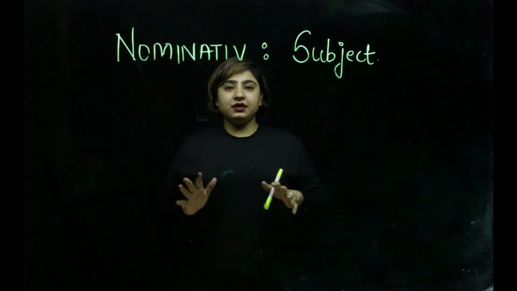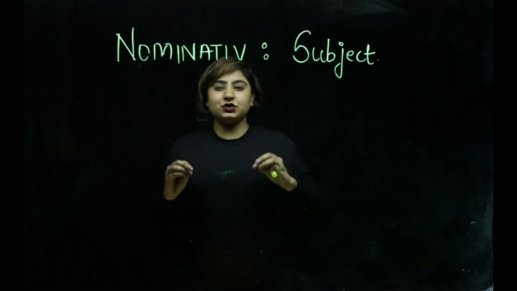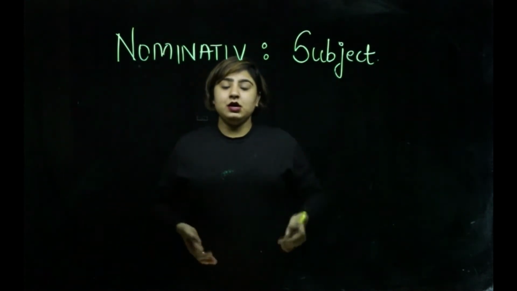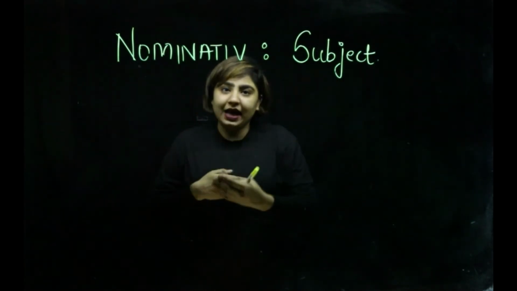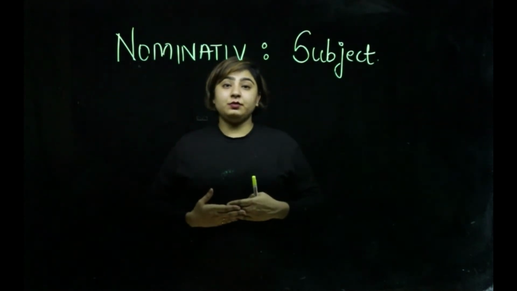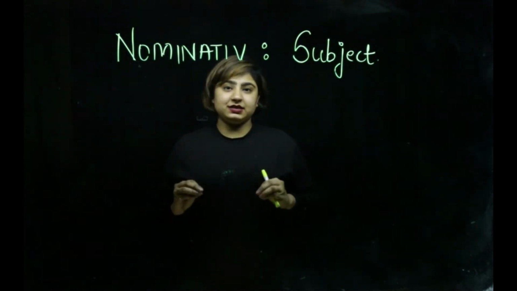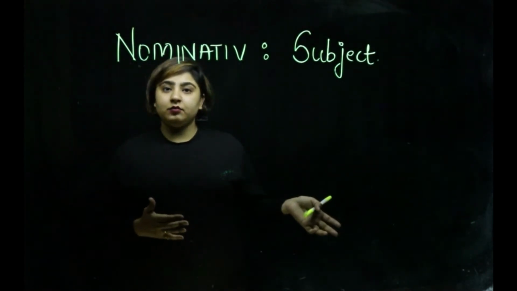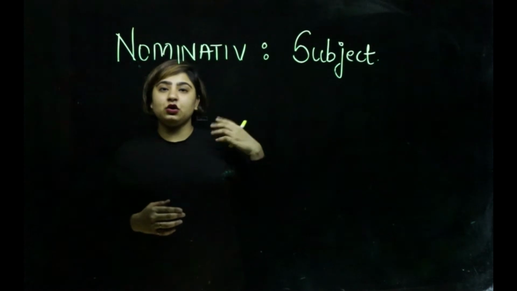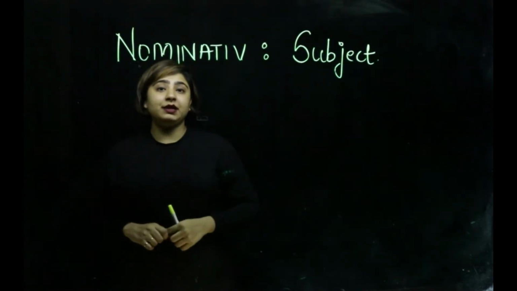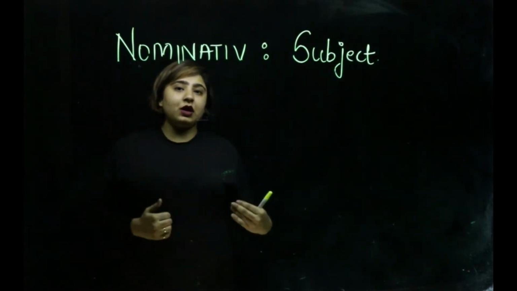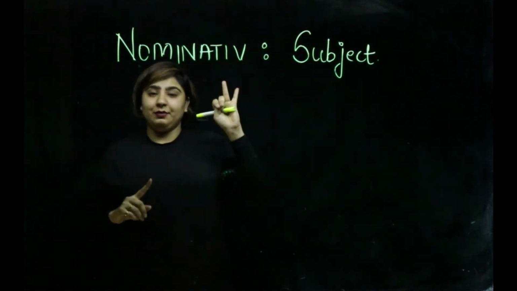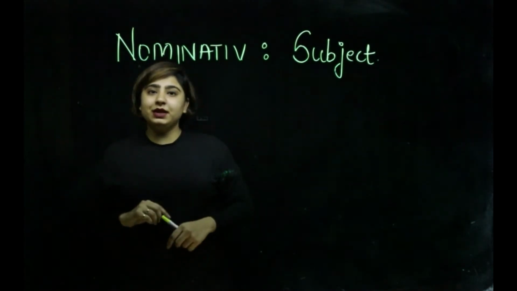Now see, identifying nominative in a German sentence is really easy. You just have to see who's the subject or who's the doer, the person or the thing which is performing an action. That in a German sentence will be nominative. This is the easiest part. For example, Paula is baking a cake. Paula is the doer, so in the German sentence, Paula will be nominative. I and my brother are watching Netflix. I and my brother, both of them, are the doers, so we both will be nominative.